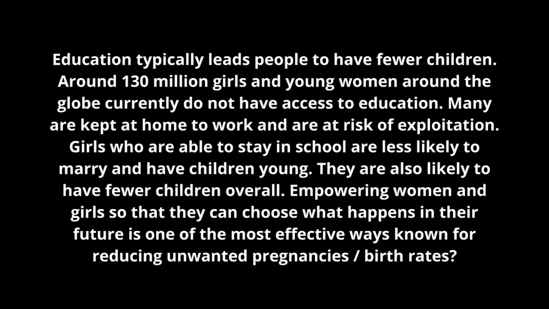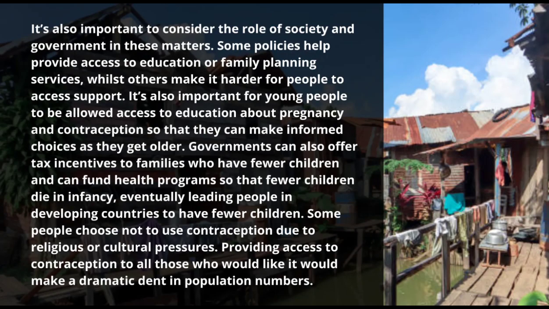a family planning. It is also important to consider the role of society and government in these matters. Some policies help provide access to education or family planning services, while others make it harder for people to access support.